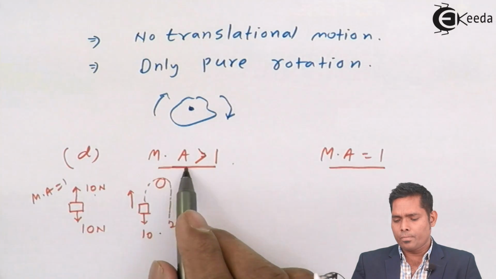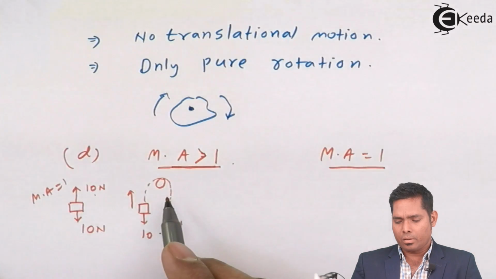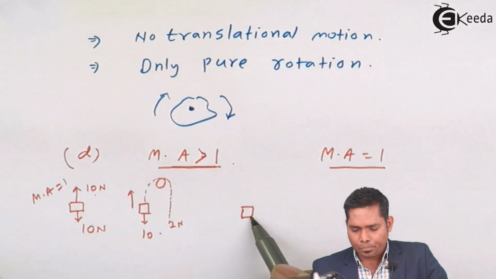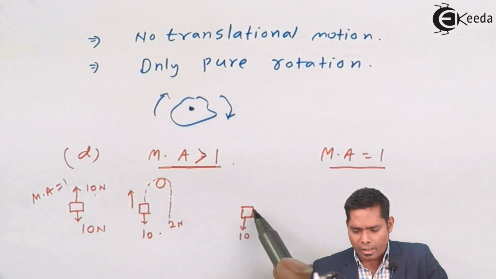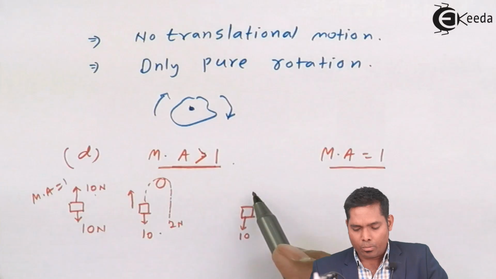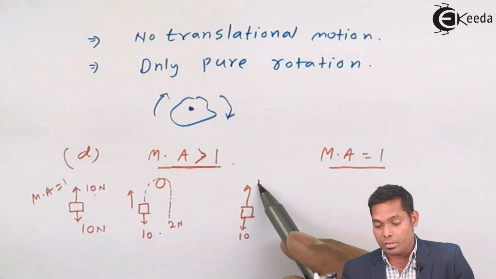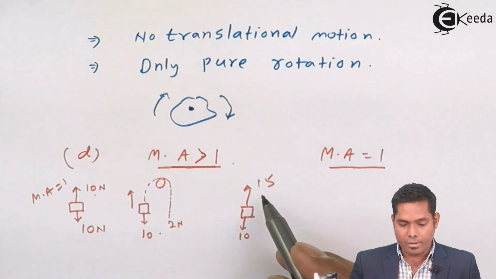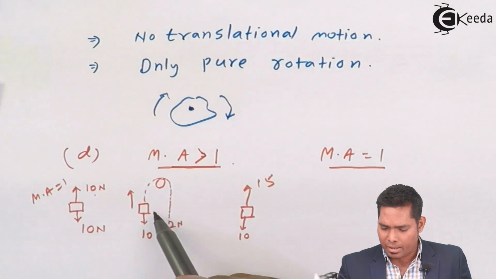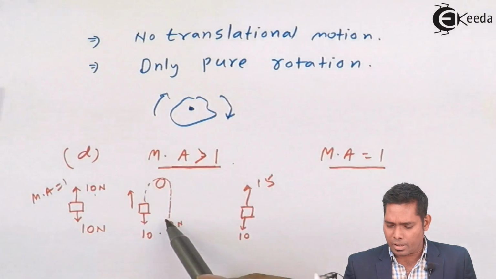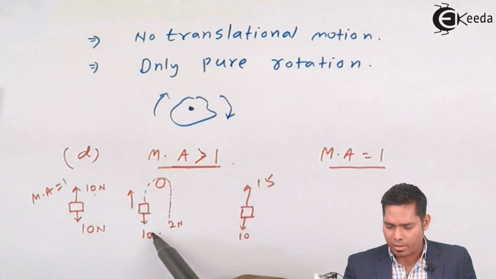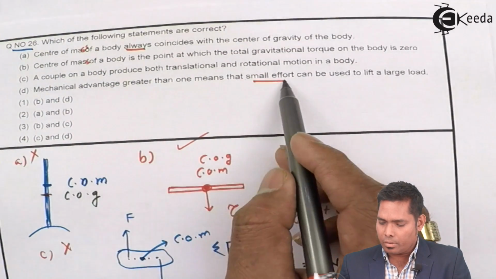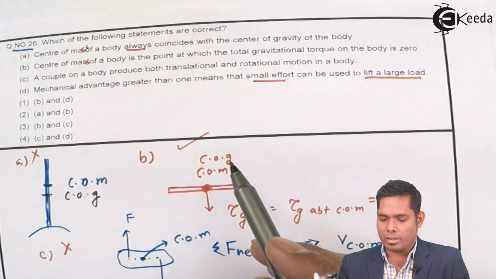In this case the mechanical advantage is greater than 1. And if I apply 15 to lift a weight of 10, then it is a mechanical disadvantage. So mechanical advantage greater than 1 means the effort should be less than the load. Small effort, large load. That is correct.